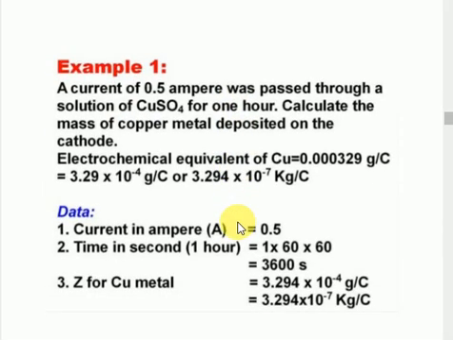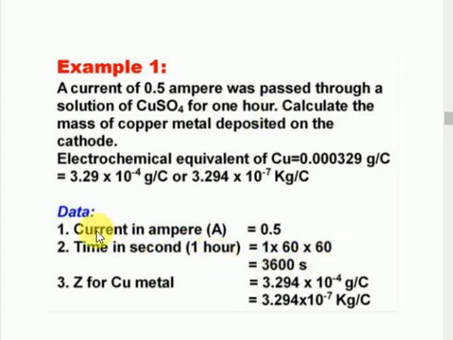Let us look at one problem. A current of 0.5 amperes was passed through a solution of copper sulfate, where the copper charge is +2, for 1 hour. Always remember you have to convert time into seconds. They ask us to calculate the mass of copper that will be deposited.